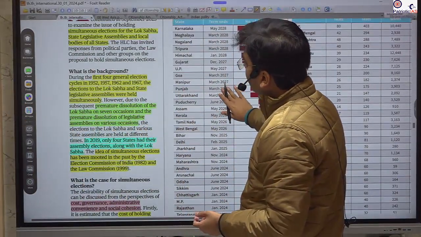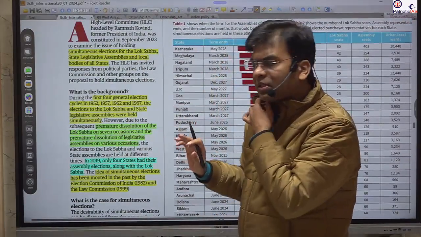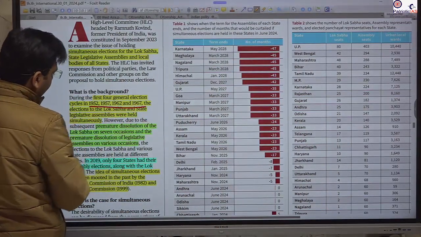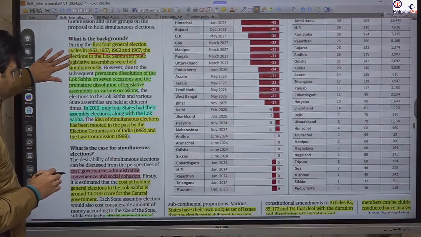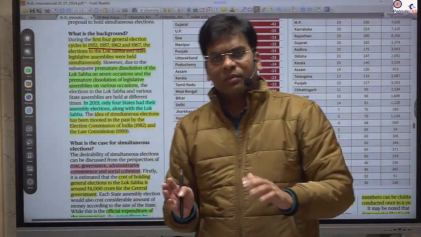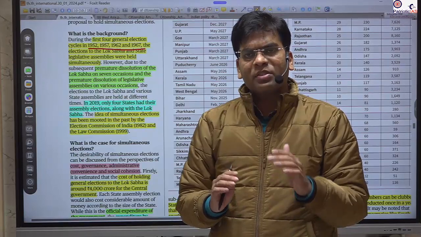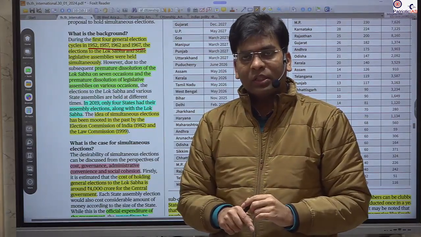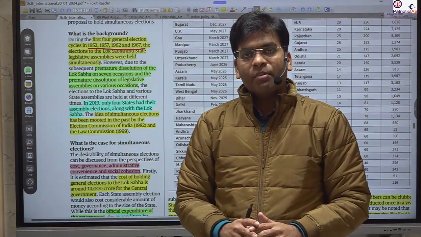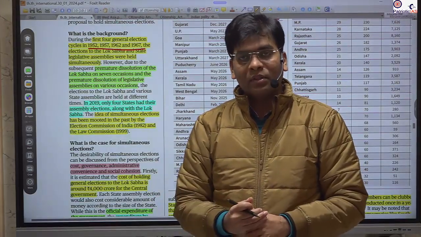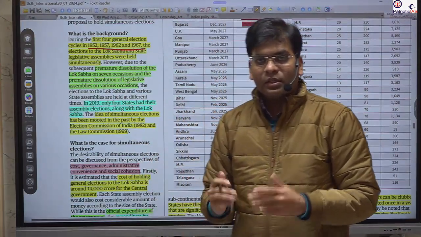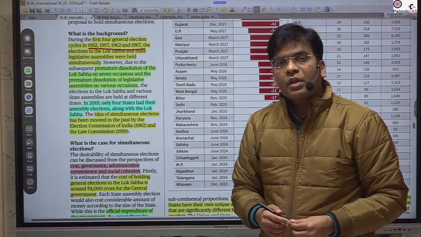It started with India having simultaneous elections from 1952 to 1967, but due to the dissolution of houses, since the parliamentary system is based on majority. If the majority party has the numbers to prove they have more than half of the needed majority, they will form the government. Otherwise, there is a midterm election.